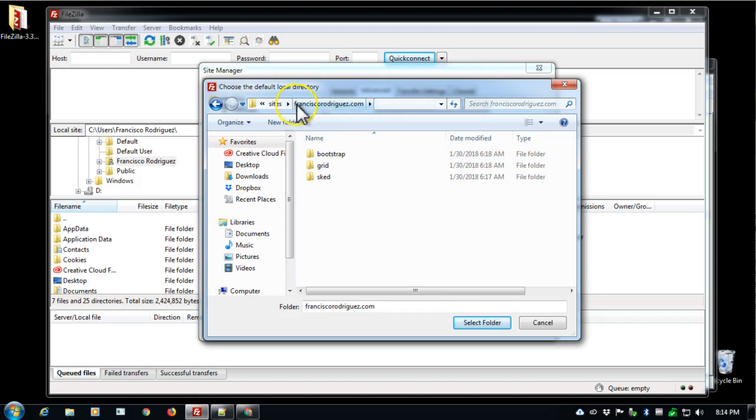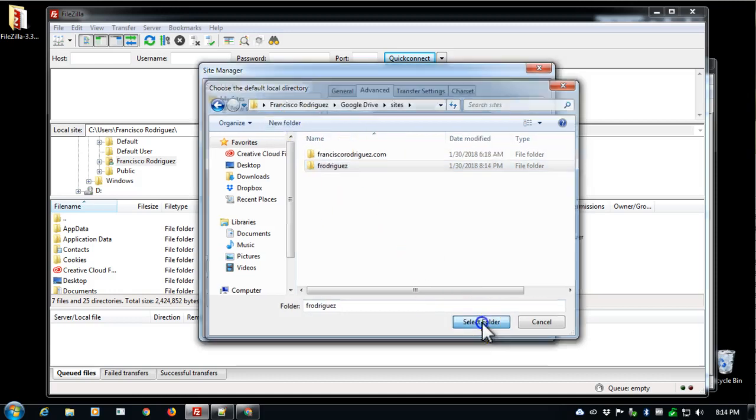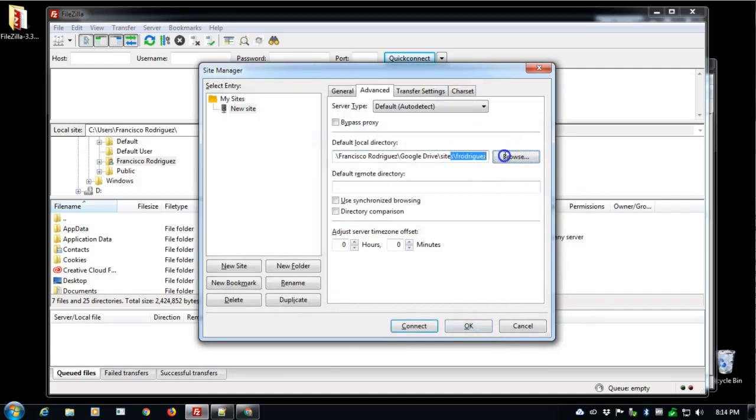That's not necessarily what I want to do. If you've already have this set up, don't worry too much about setting it up again. All I know is that it's in my sites. Maybe I create a new folder and call it F. Rodriguez so that I can download that particular file, and that should be it.